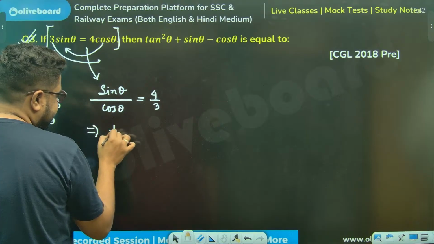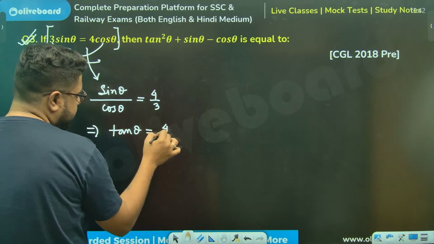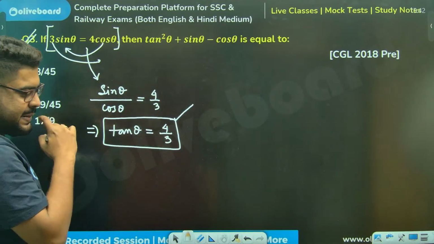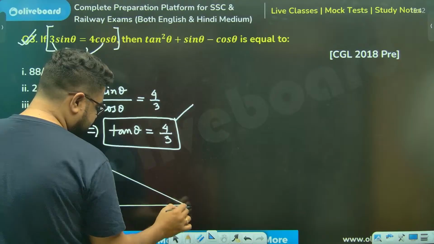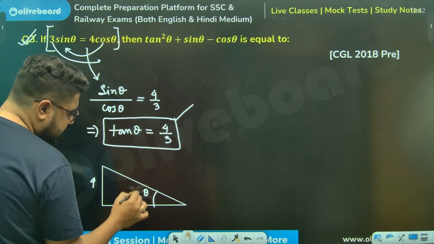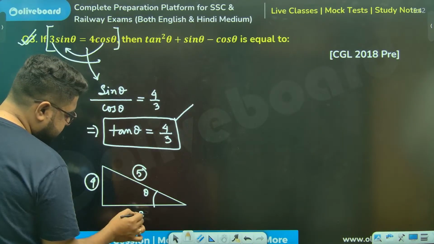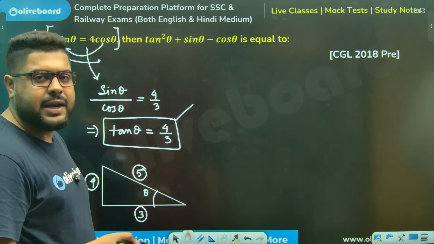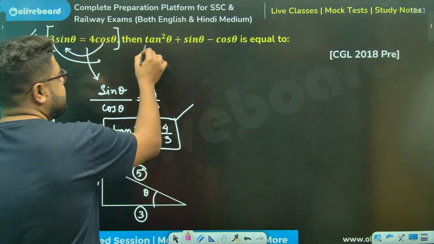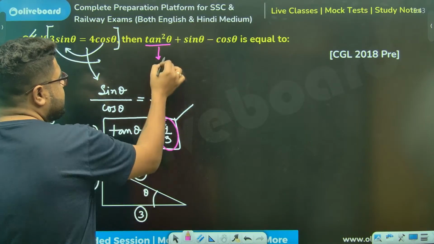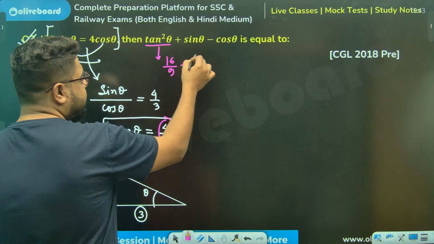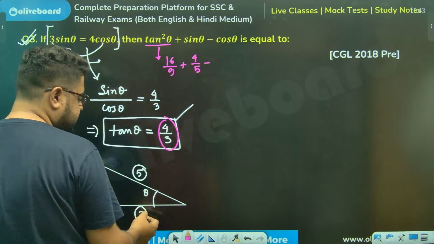Next line. Done. Now, this is theta, this is 4, this is 3. Use Pythagoras. This is 5, since 4 squared plus 3 squared is 5 squared. I'm not writing this individually anymore. Tan squared theta is 16 by 9. Sin theta is 4 by 5, and cos theta is 3 by 5.